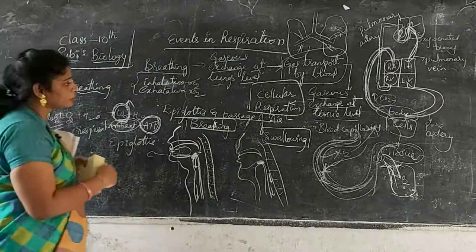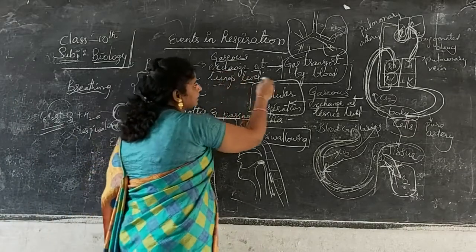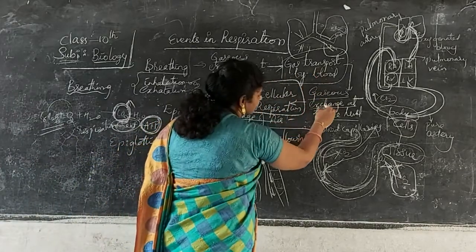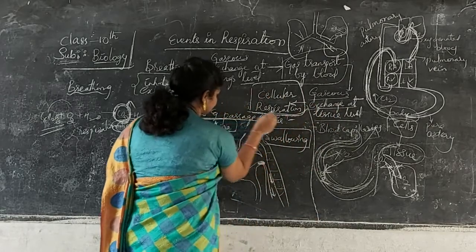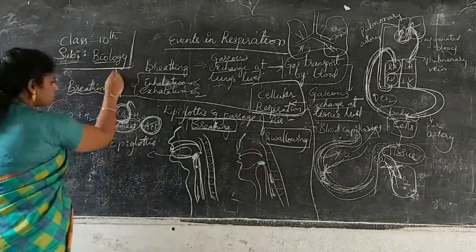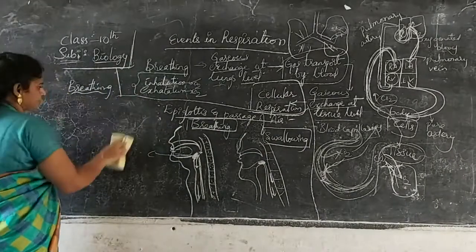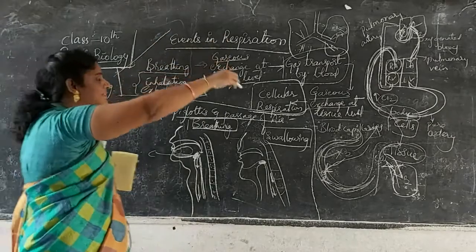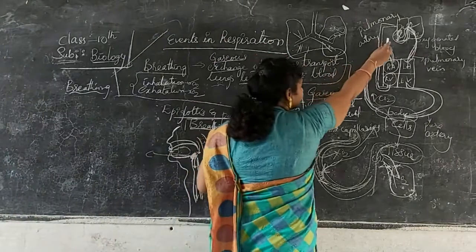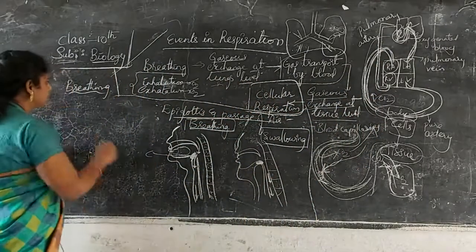Okay. So, this is about breathing, exchange of gases at lung level, gas transport by blood, gaseous exchange at tissue level and cellular level. This is the process up to here. Now, you have an activity for breathing. So, this is about the events in respiration. You must keep this diagram in mind. Next one is breathing.